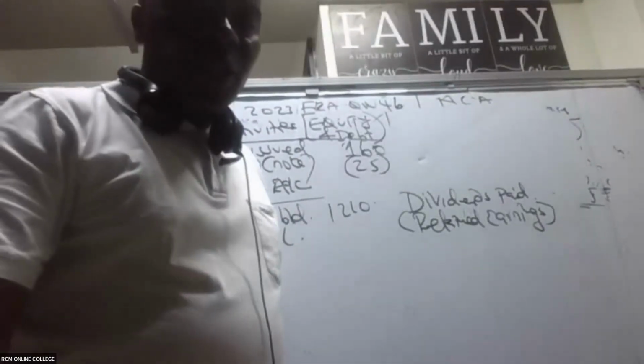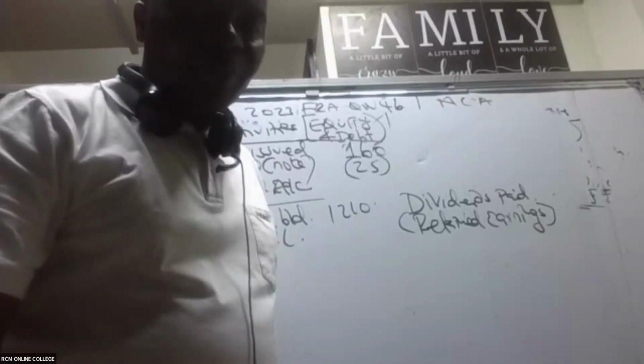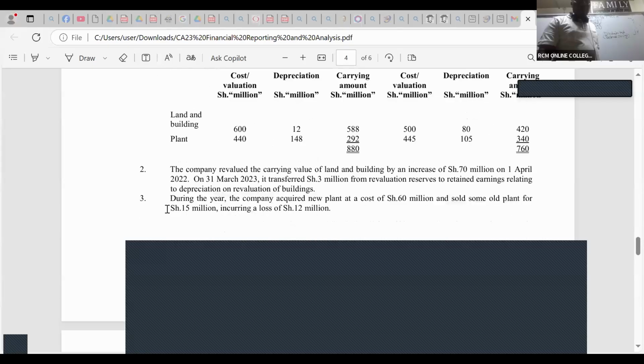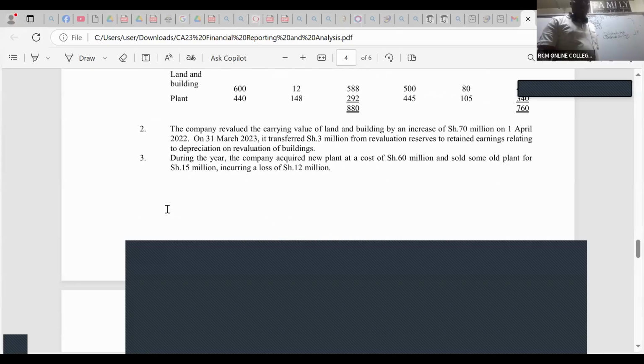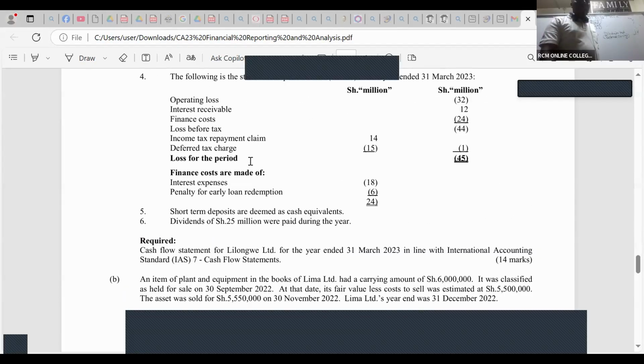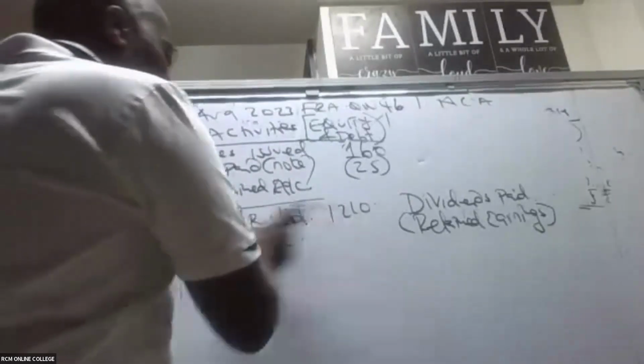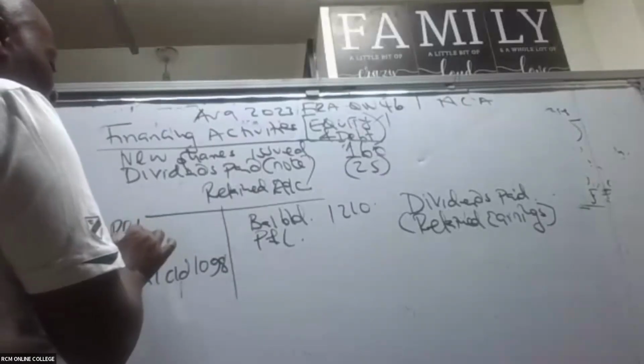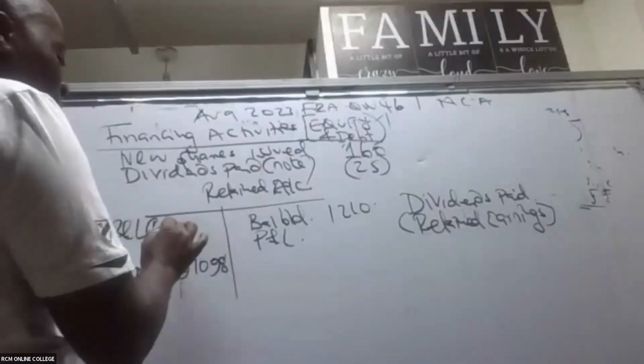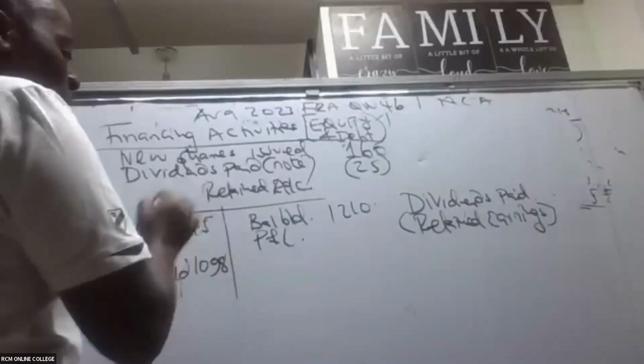The profit after tax should increase my retained earnings. But imagine it's a loss, which is 45. If it's a loss, this is eating my retained earnings, so I will not credit, I will debit P&L, because it's a loss of 45.